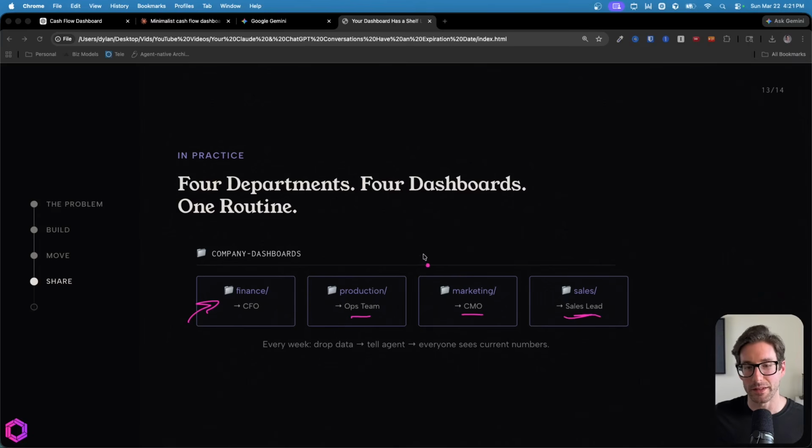So the beautiful part about this is nobody from production can see the finance folder. Nobody from sales can see the marketing folder, et cetera, et cetera. And it was extremely easy to do. And that's our third step, which is the share step.